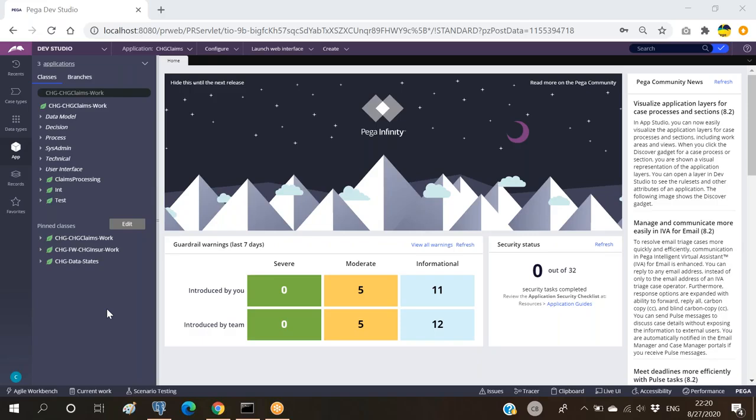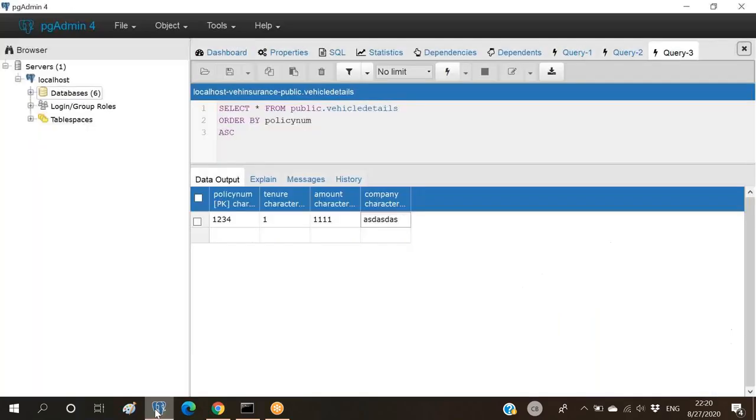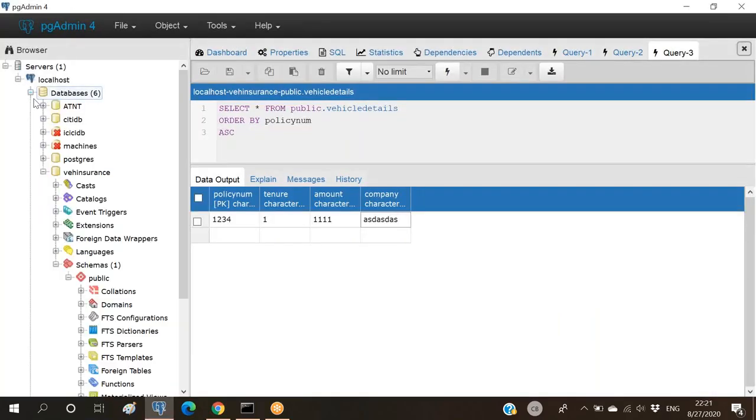We have already seen how to interact with our database. In order to interact with our database, we can go for data pages, or activities using Obj methods, or we can go with report definition. There are many ways where we can interact with our normal database. Normal database here means the rule base. If I just open this, we can see all the databases connected.